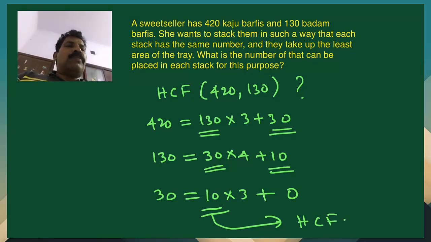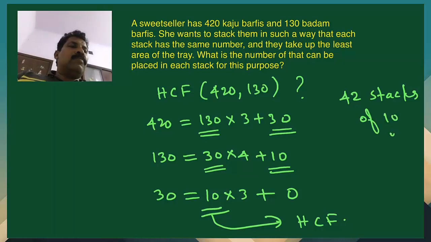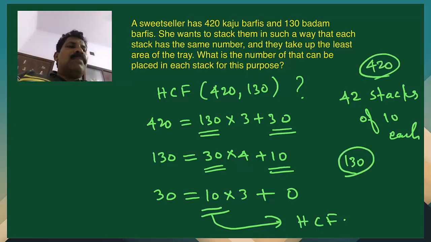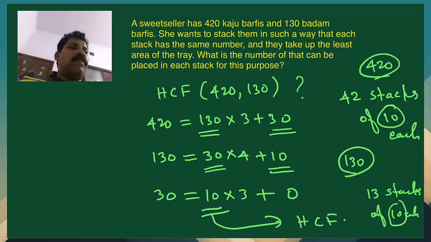Therefore, 420 Kaju burfis can be stacked in 42 stacks of 10 each, and 130 Badam burfis in 13 stacks of 10 each. So you understand that each stack has an equal number of burfis. So very interesting. This is a wonderful application of the lemma we learned in this class.